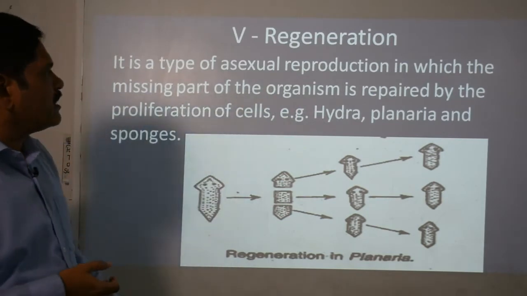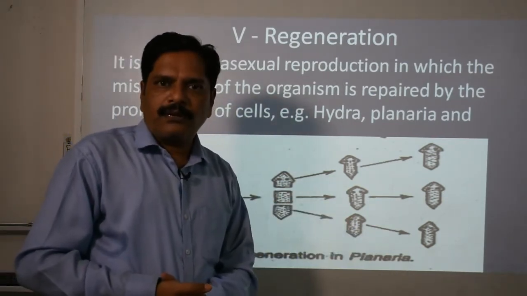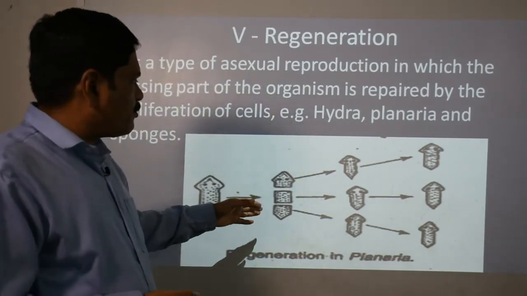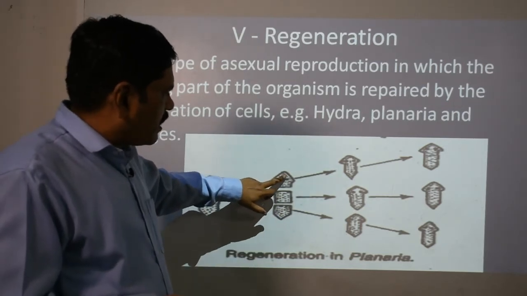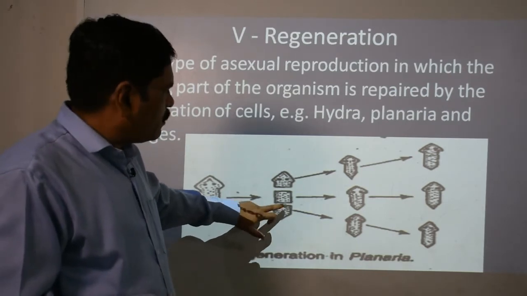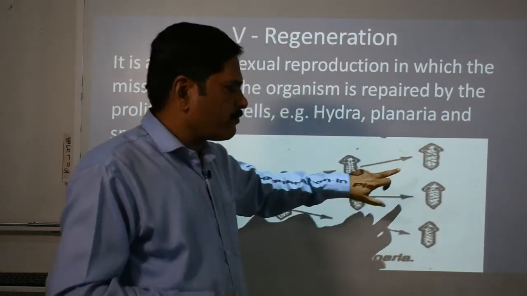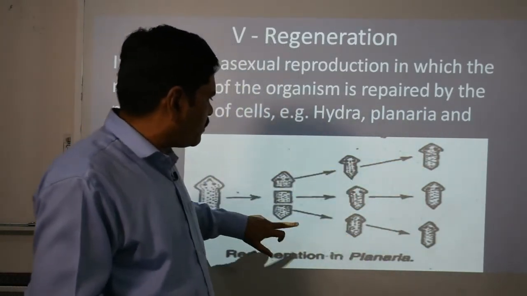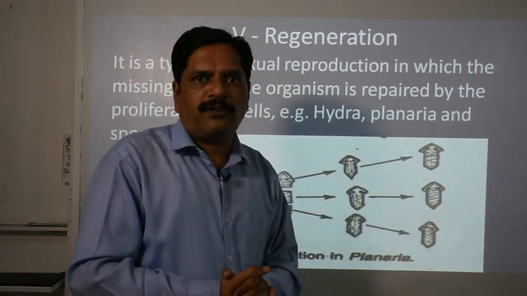In planaria, if you observe, it is divided into three parts: the anterior, the middle and the posterior. The anterior will develop into a whole new one, the middle will develop into both the anterior and the posterior, and the posterior will develop the anterior part of the body.